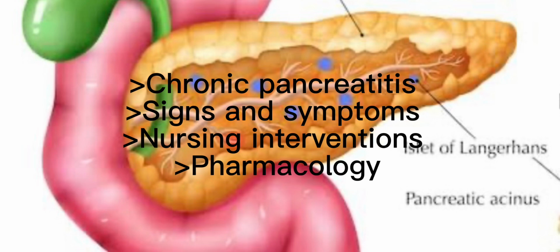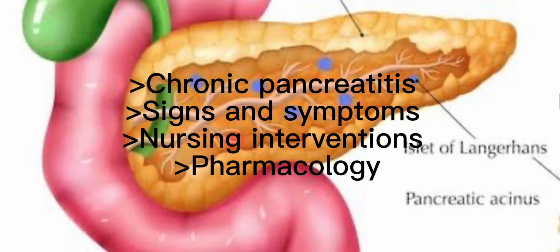The patient is going to be complaining of recurrent left upper quadrant abdominal pain that radiates to the back. There will be anorexia, nausea and vomiting, weight loss, then flatulence, constipation, and steatorrhea. That is the fatty, frothy, foul-smelling stool. It's very fatty, it's bulky, and it's smelly.